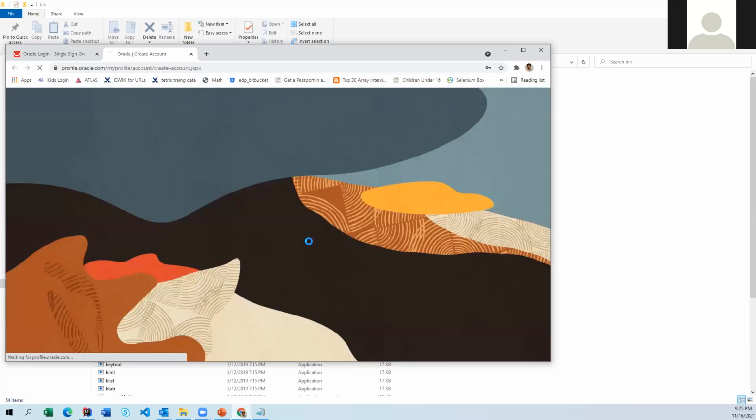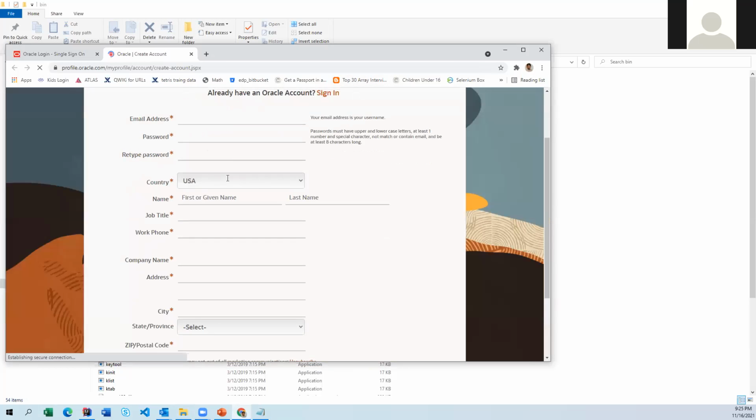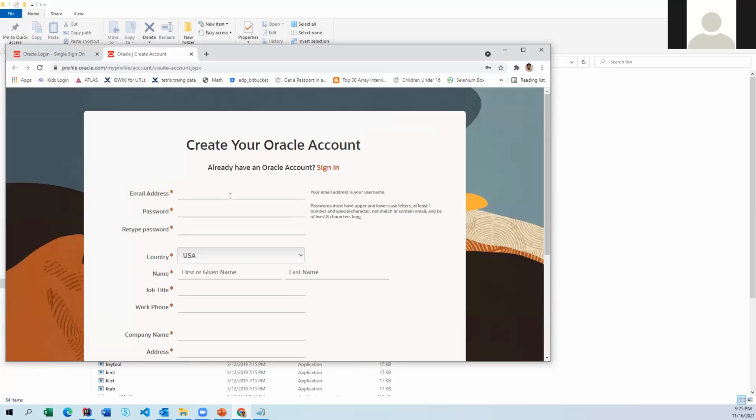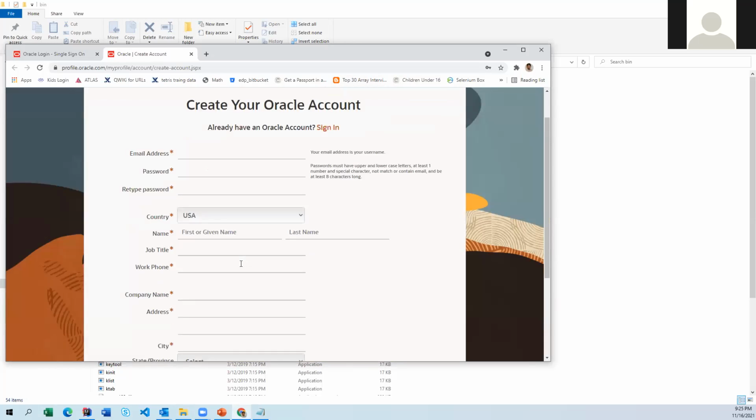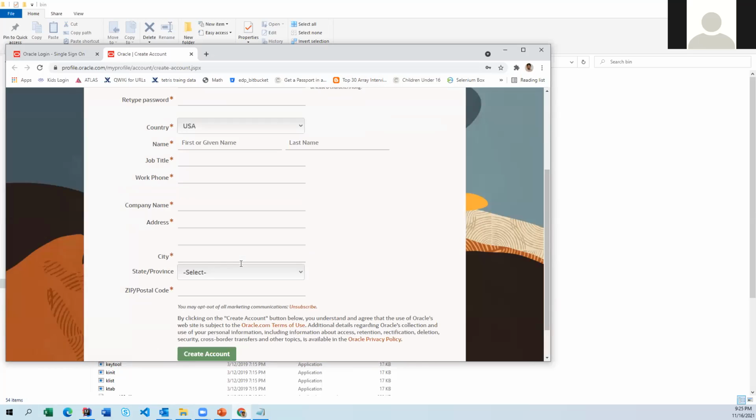Okay, so just try it if you don't have it already. If you have already, you can use the same user ID and password and then log in and download it.